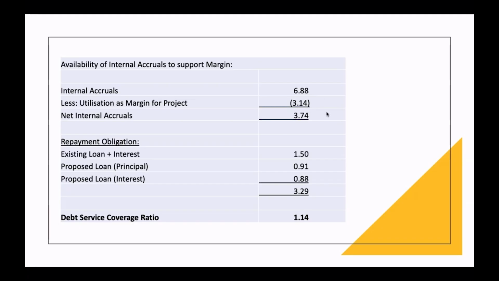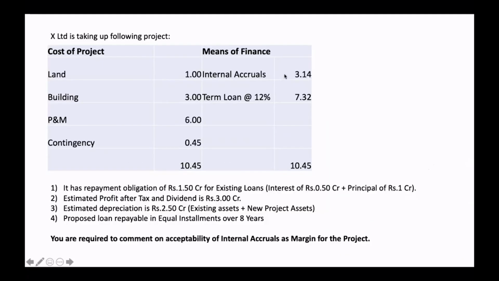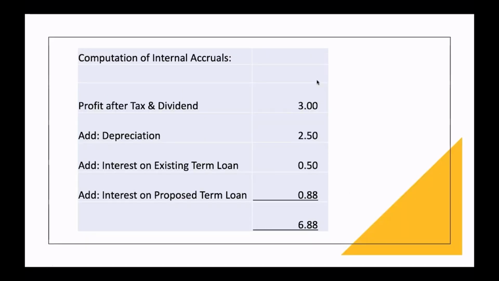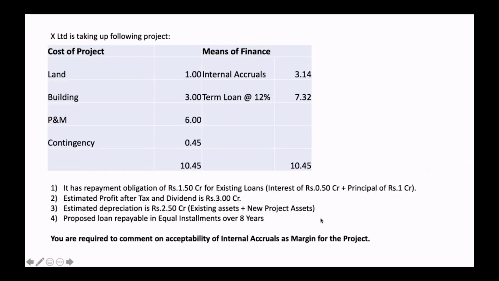And not only that, there is another issue. They are saying they will use internal accrual of 3.14. This is something which they can get when the business makes a full year profit, right? So when they function for a full year, they'll be able to make cash profit of 6.88 crore. But when the project is going to be implemented, that information we don't have here. So if I say the project is implemented somewhere in the mid, then there will be corresponding changes. Probably we'll work that out also, with some modification.